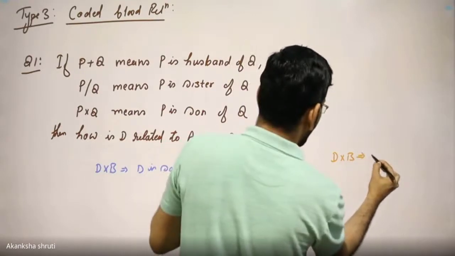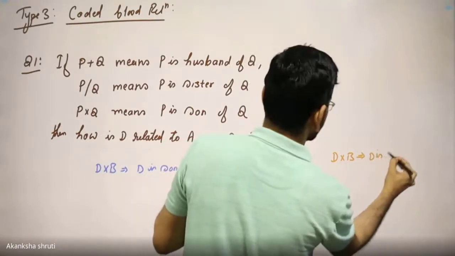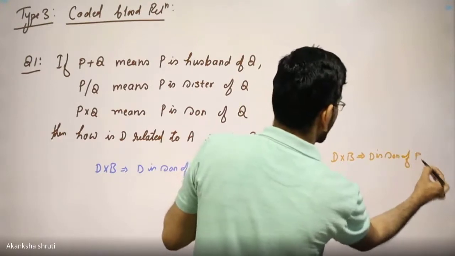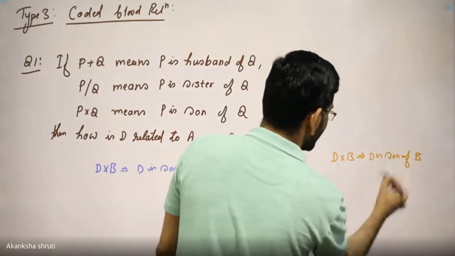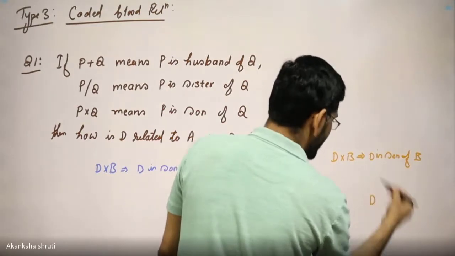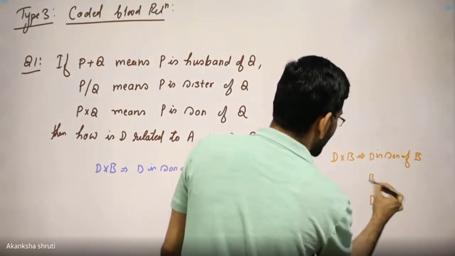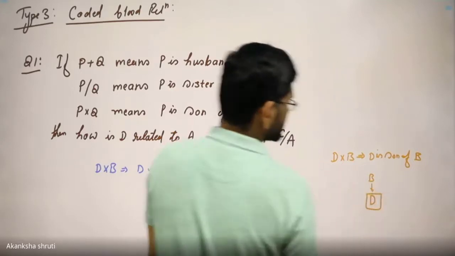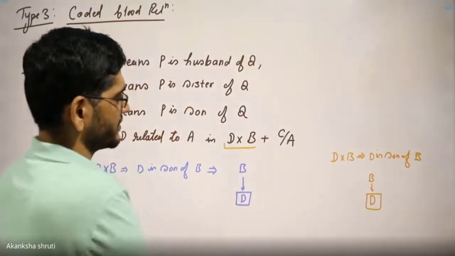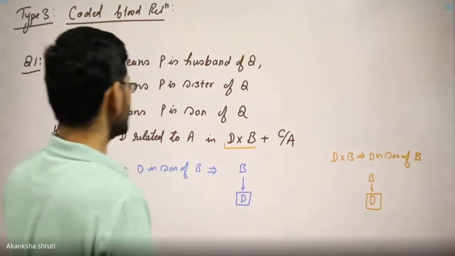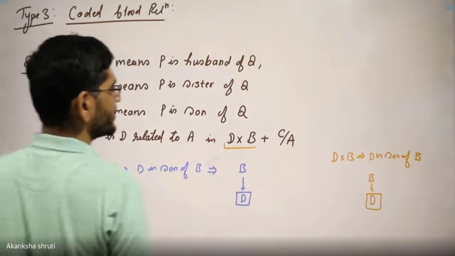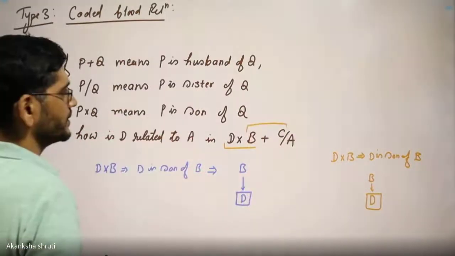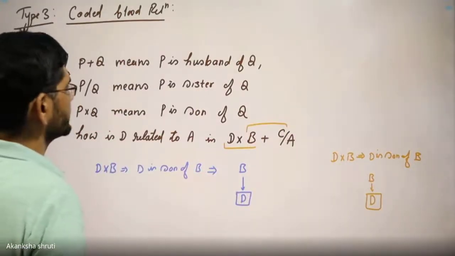So this implies D is son of B. First write D is son, so D will be below, one step down, and B will be above. Since D is son, put it in the square to indicate the sex relation. So this way, one part we have done. Now next, we need to consider B plus C.